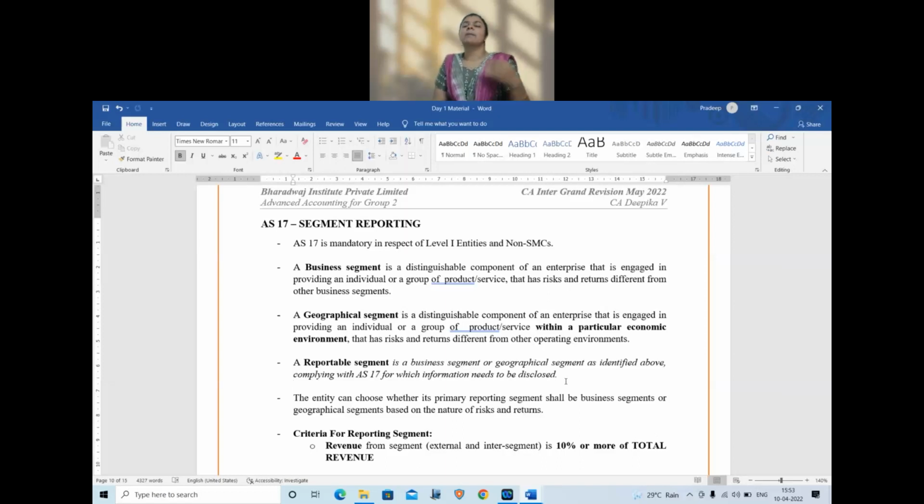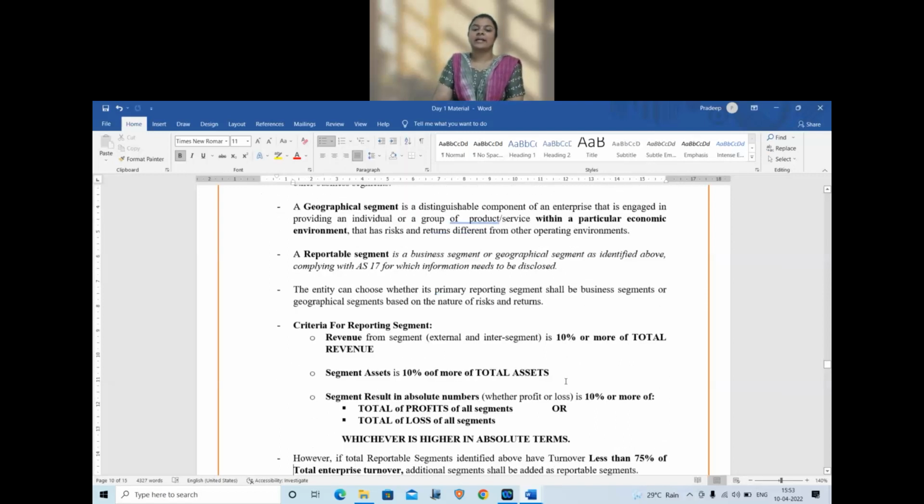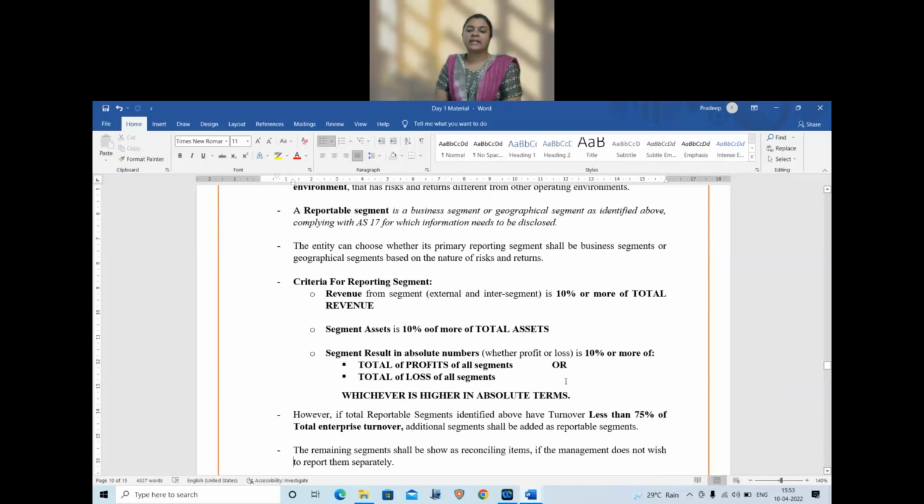Now, the choice is upon the entity to choose whether primarily it falls under business segment or geographical segment. How will it decide? Based on the risks and rewards of the enterprise. Based on the nature of operations of the enterprise, it can choose whether its primary reporting is a business or geographical segment. Now, whichever segment you choose, the criteria is going to remain the same. What are the criteria? There are three criteria for this: 1. Revenue criteria, 2. Assets criteria, and 3. Results criteria.